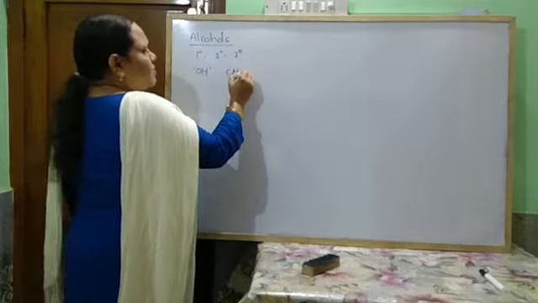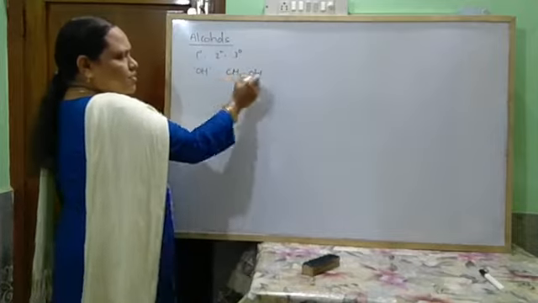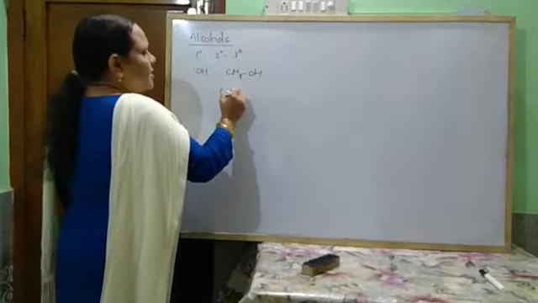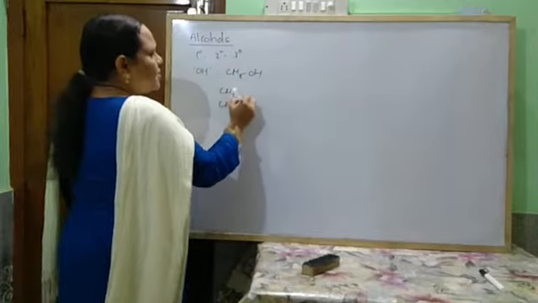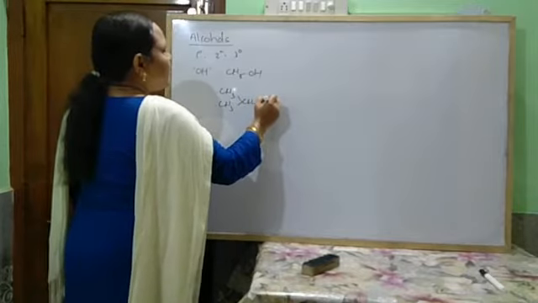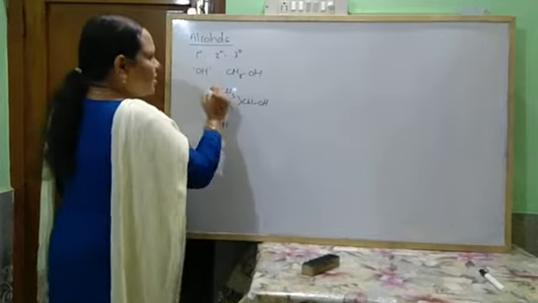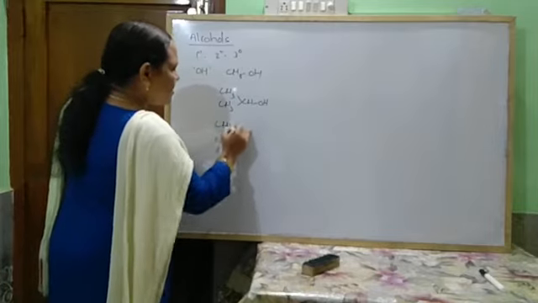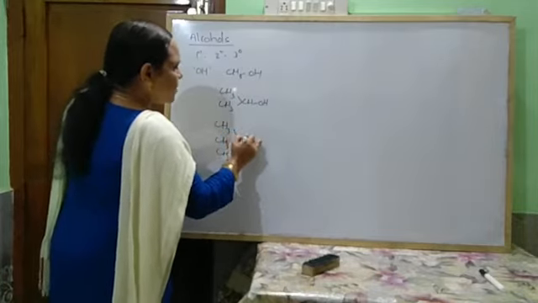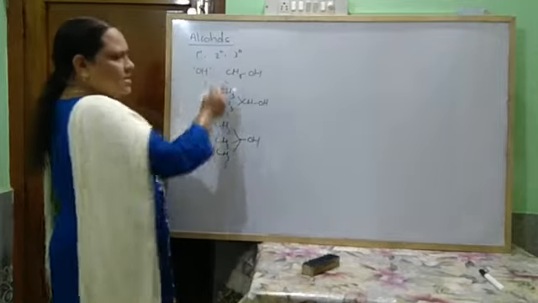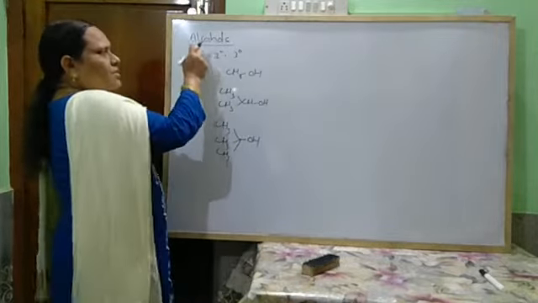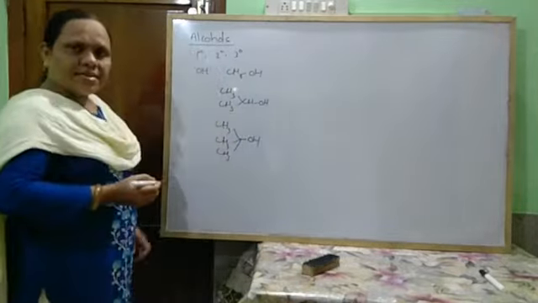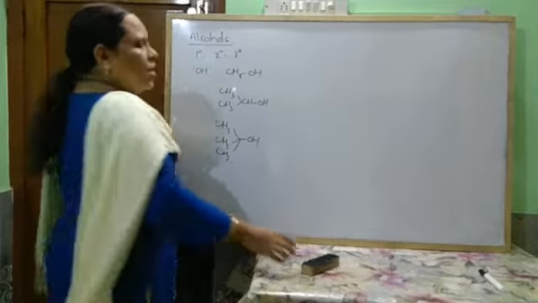If it is attached to a primary carbon atom, that is a primary alcohol. If it is attached to a secondary carbon atom, then this is a secondary alcohol, and if it is attached to a tertiary carbon atom, that is known as a tertiary alcohol. You know this, the primary, secondary and tertiary alcohols.